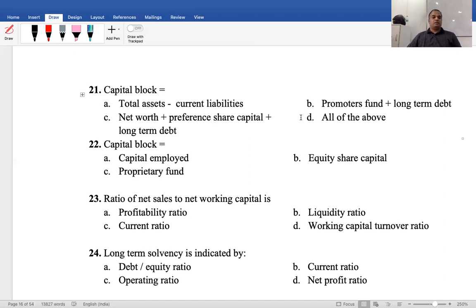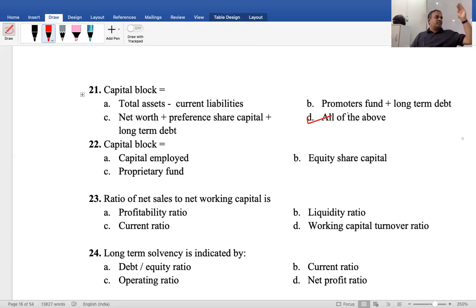Think about this question; it is about the balance sheet. Even if you don't know financial management or ratio analysis, from +1 and +2 onwards you have been doing balance sheets. What is current asset, what is current liability, what is capital employed? This is common logic you are supposed to have. Understood? You have to increase your focus. So the answer is all of the above. In ratio analysis, we don't know which terminology or reverse work will be there, so you should know all the tricks.